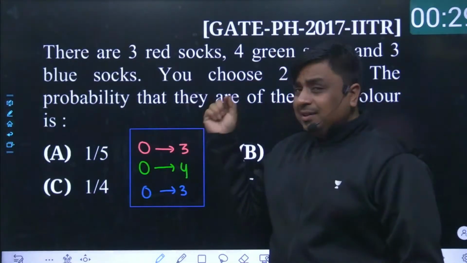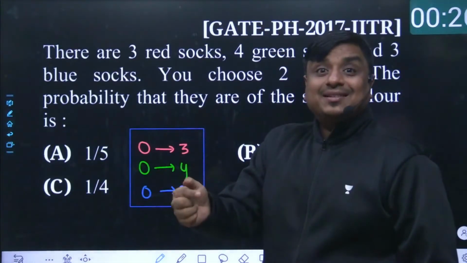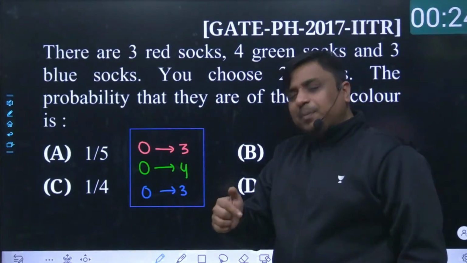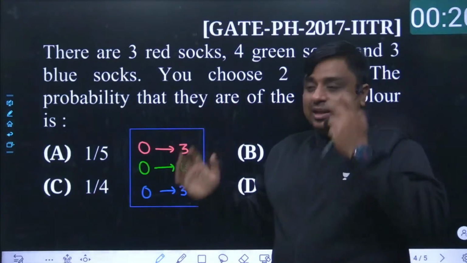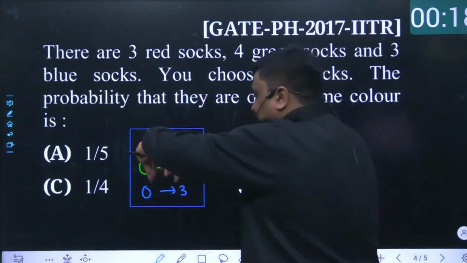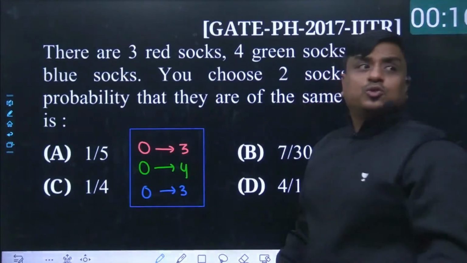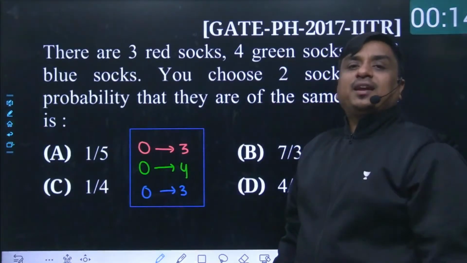Nowhere was it written whether the socks are chosen in succession, one after another, with replacement or without replacement. So it is my assumption that you put your hand inside and together you took two socks out. Together you have taken two socks out.